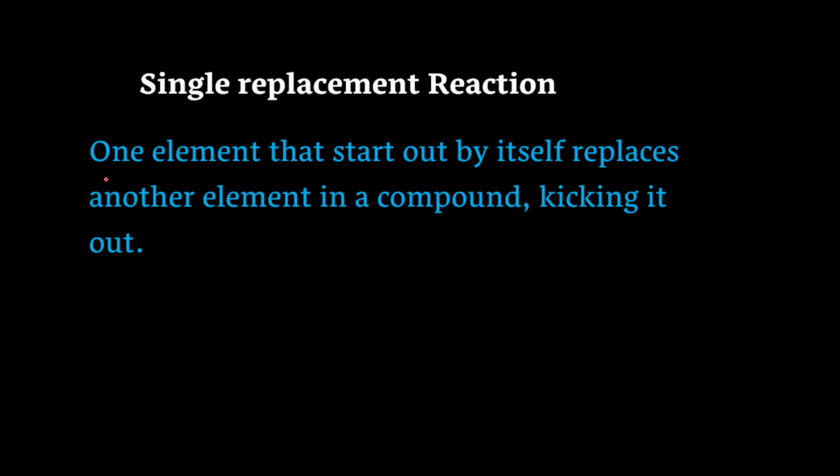How? One element that starts out by itself comes alone and reacts with a compound. From that compound, the element takes the place of another element and kicks that element out of the compound. This is called single replacement reaction.